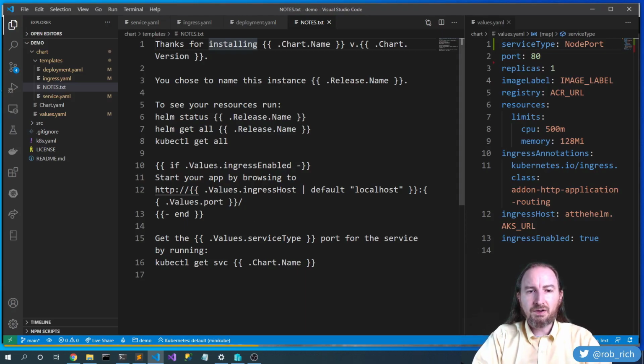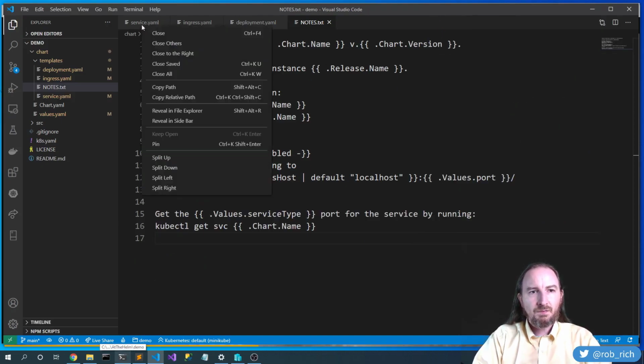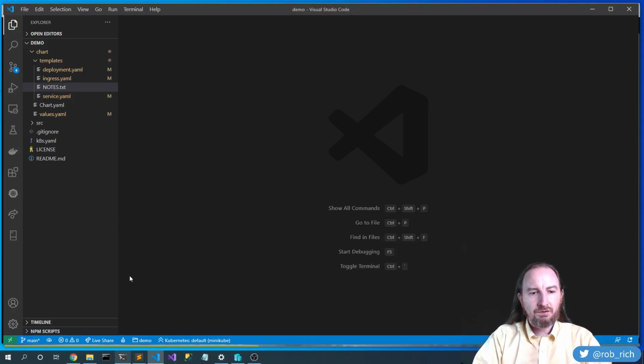But if ingress is not enabled, then you'll need to go get the IP from the service and connect to the service. So we have all of these instructions that we can just show the user as they start to connect to the service. And again, it's just a Go template. This is perfect.